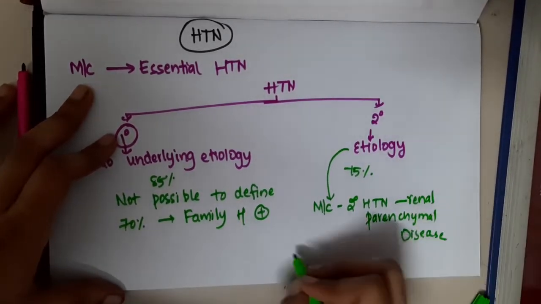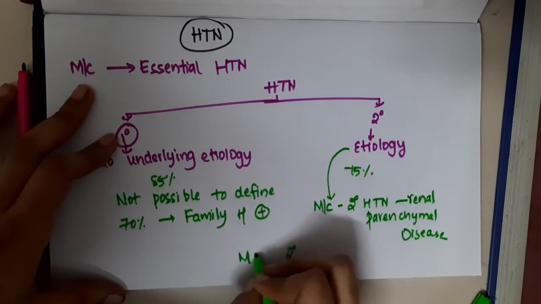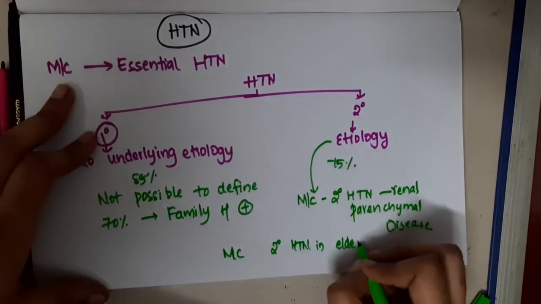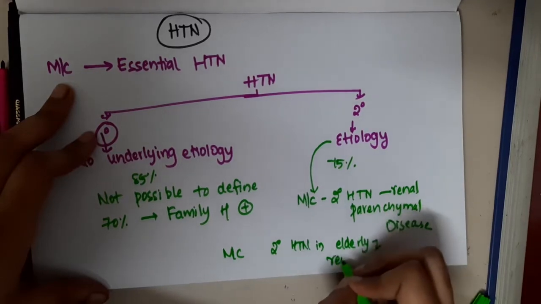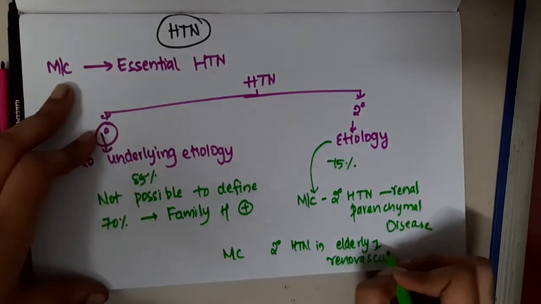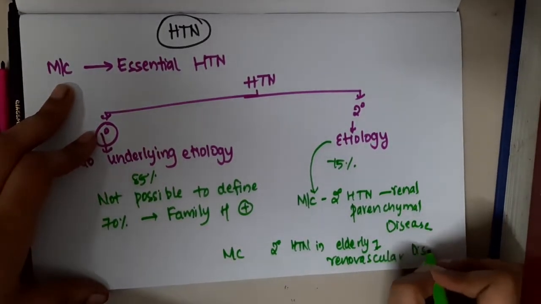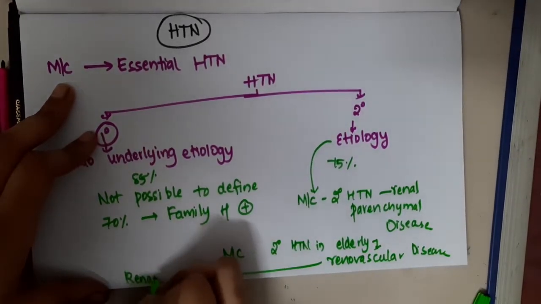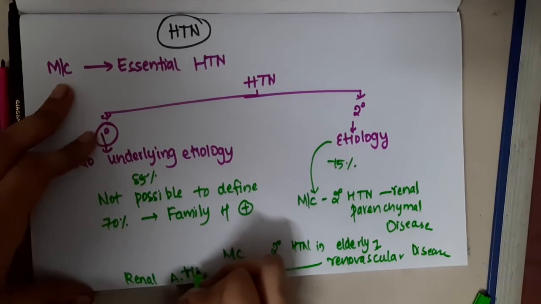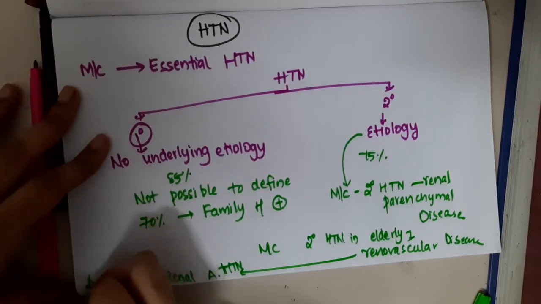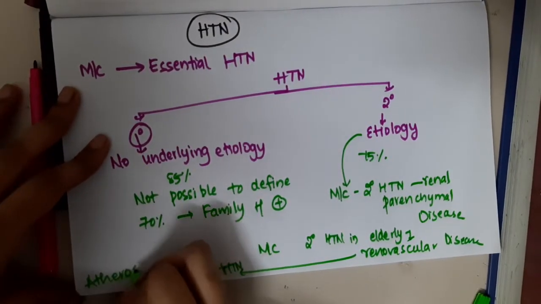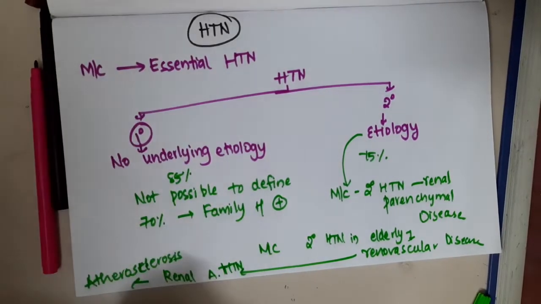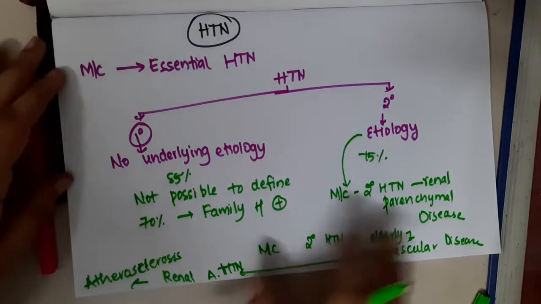If you were asked what is the most common secondary hypertension in the elderly, it is renovascular disease, nothing but renal artery hypertension. Why is this happening? This is because of atherosclerosis. So these are the most important causes of secondary hypertension.